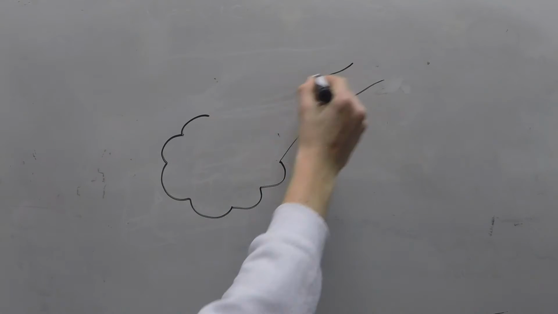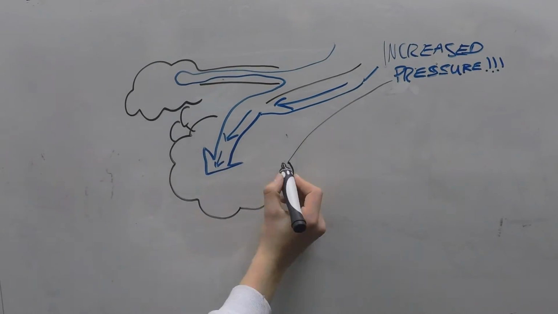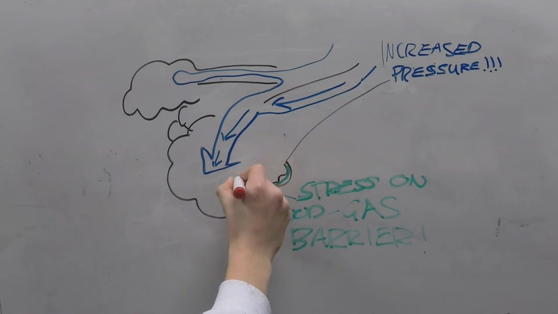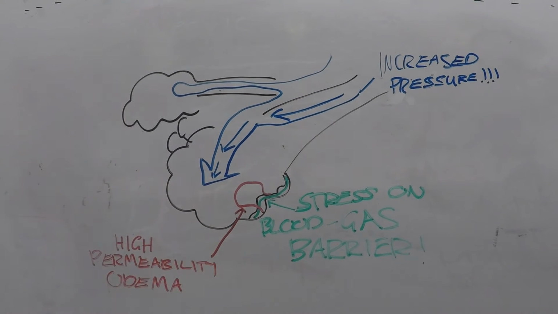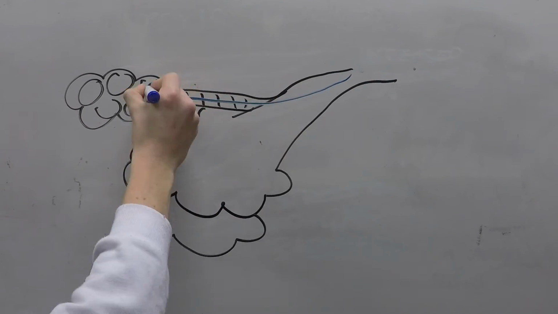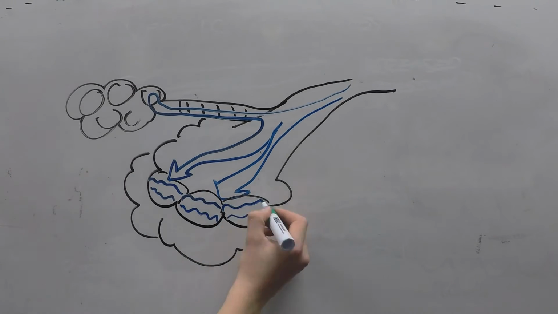The third diagram here depicts areas of less vasoconstriction, attempting to handle higher volumes of blood, which raises pressure in the pulmonary capillaries and places excess stress on the blood-gas barrier of the lung. This stress can lead to a tear, creating a high permeability edema in the alveoli. Even a slight buildup of fluid in the capillaries impedes oxygen transport and contributes to a widespread and more severe HPV response.